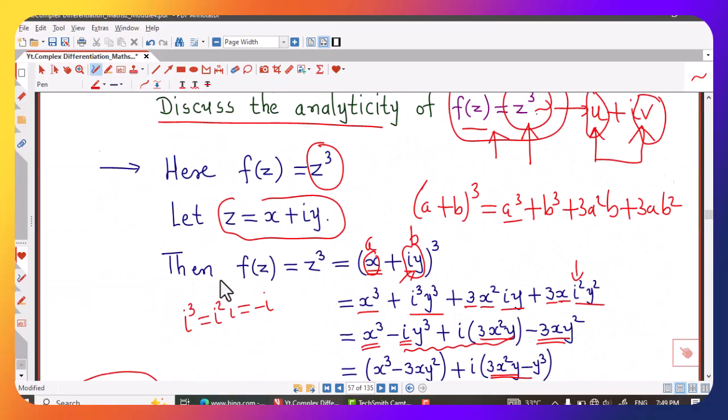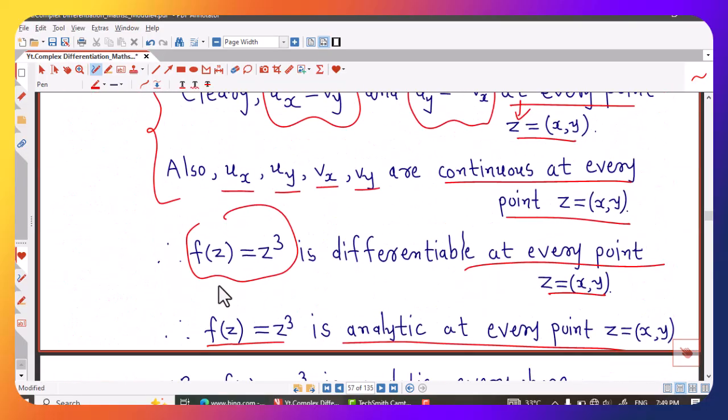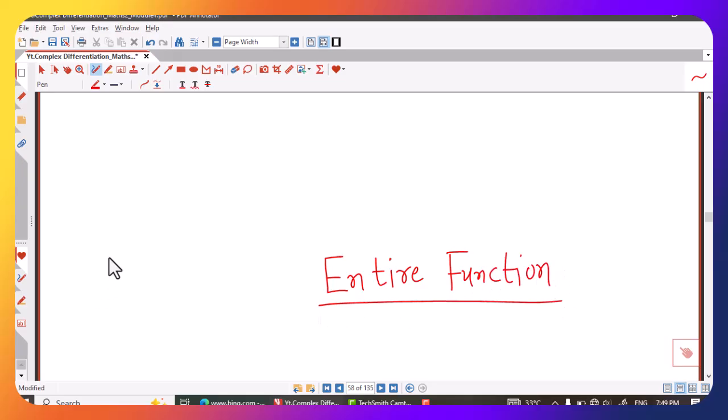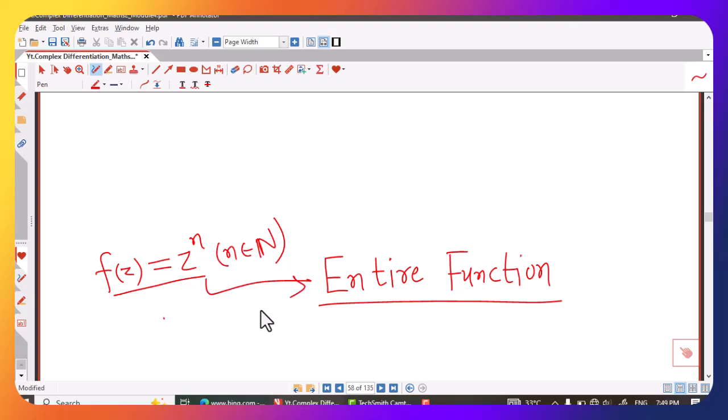Now the functions which are analytic everywhere or which are analytic at every point in the complex plane are given name as entire function. Entire function means that type of function which is analytic at every point in the complex plane. And now we know that f of z equal to z raised to n, where n is positive integer, is analytic everywhere, therefore this is entire function.